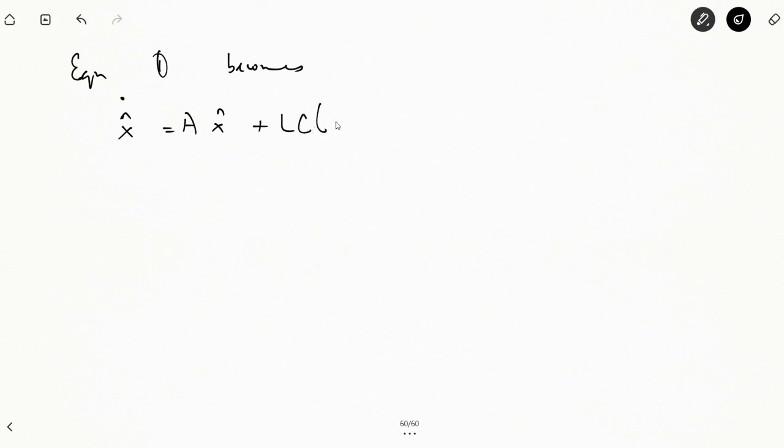I take c out, x minus x cap, plus bu is also there. Where this x minus x cap is your state error vector. It shows you the difference between the actual states of the system and the estimated values of the system states.